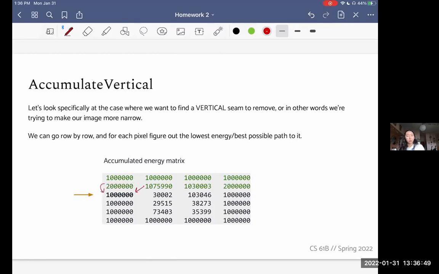Which one's going to give me the lower total energy, or what's my minimum possible energy from any path from the top down to me? Looking at the sum, it's clear that this number is lower than this one, so I could get a lower possible energy by coming from here. And so my minimum possible energy is going to be 2 million something, rather than if I added these and would have had 3,000,000, whatever. This is better.